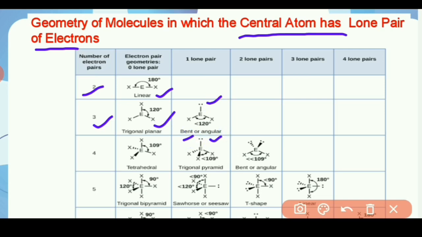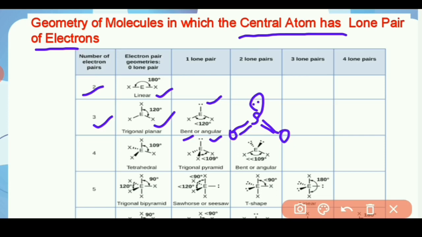For example, SO2, sulfur dioxide. In sulfur dioxide, sulfur is the central atom and forms double bonds with 2 oxygen atoms, and one lone pair electron is present on sulfur. In the presence of the lone pair electron, its regular geometry is distorted and becomes a bent and angular shape.